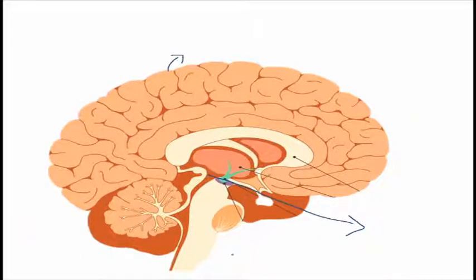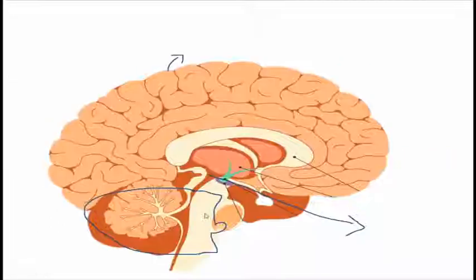Here, this is all the hindbrain. These structures are the hindbrain, called the rhombencephalon, while if we take only the cerebellum, this part is called the cerebellum. This whole part is the cerebrum.